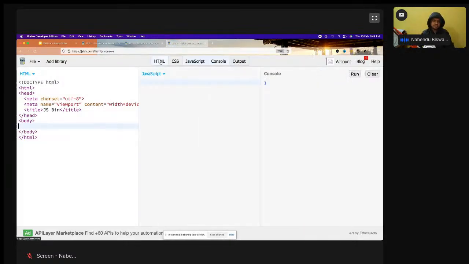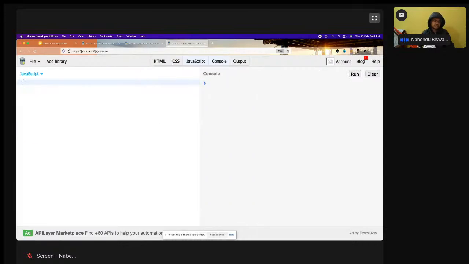JavaScript console is there. Then rest operators. Let func. So suppose a function is there in which I'm going to get a lot of parameters, and those parameters I have to convert into an array.